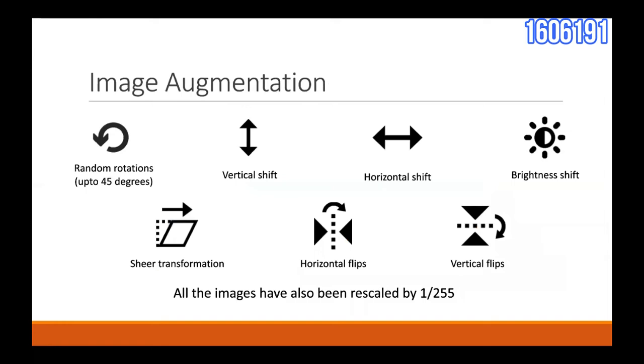Because of the large amount of resampling, we had to heavily augment the images to increase the diversity of the training set. We performed image augmentation using the ImageDataGenerator class in Keras. The augmentations used are shown in this slide. We used random rotations, vertical and horizontal shifting, brightness level shifting, shear transformations, and vertical and horizontal flips. We also rescaled the images by 1/255 to keep the pixel values between 0 and 1.